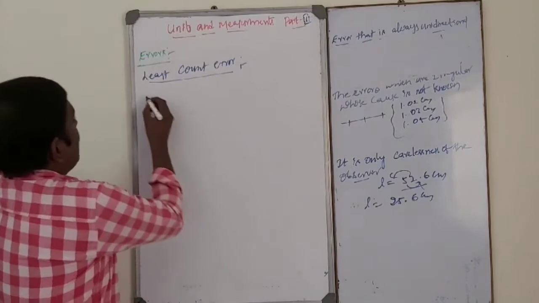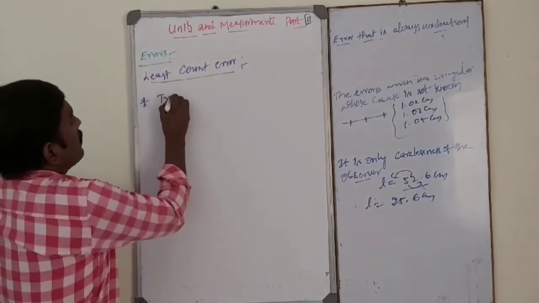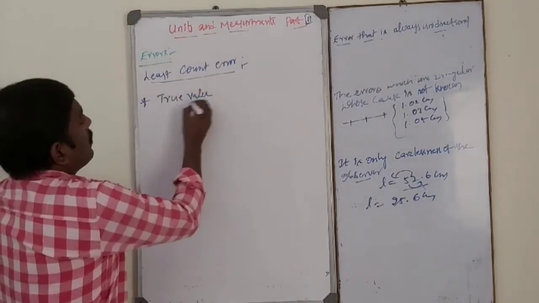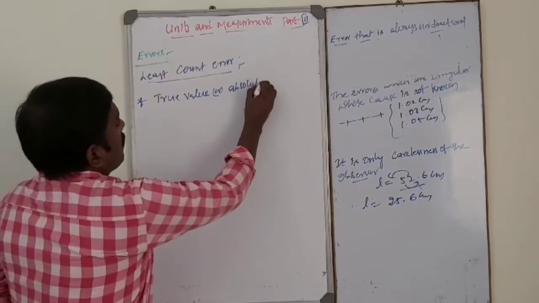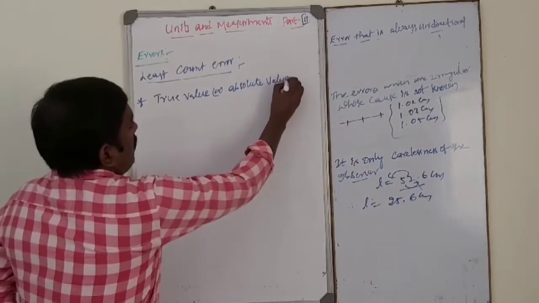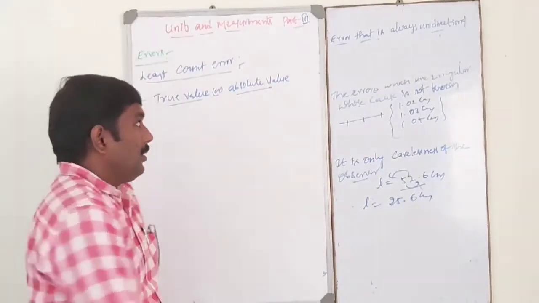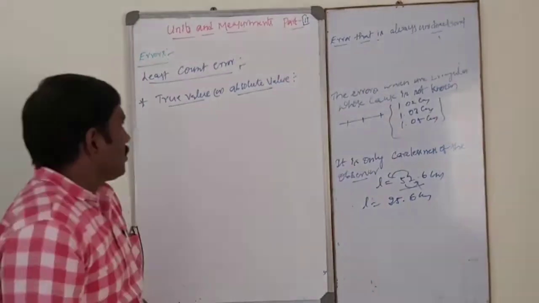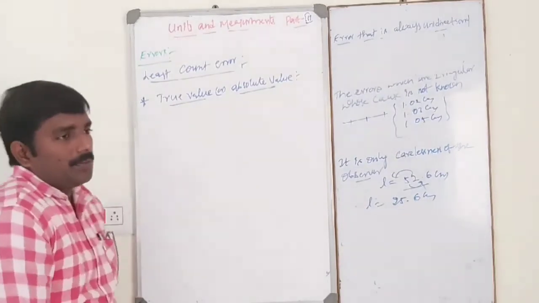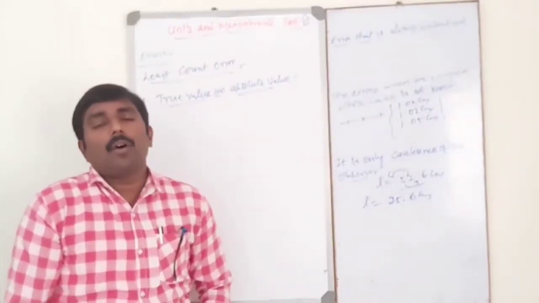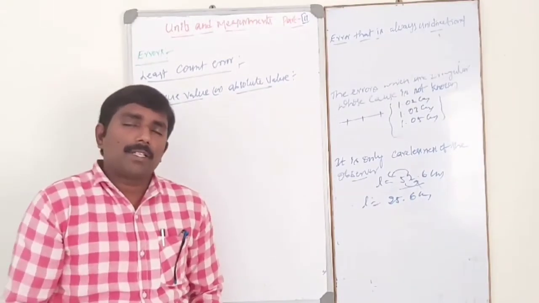Okay, next one, true value or absolute value or actual value, whatever, both are the same.